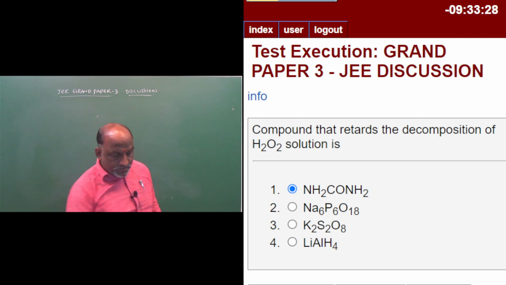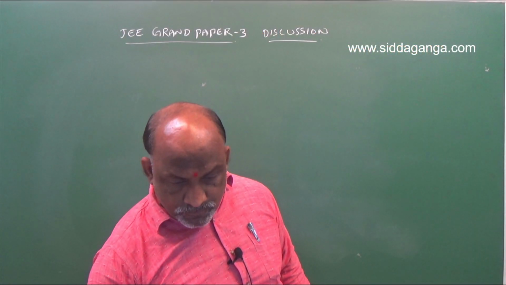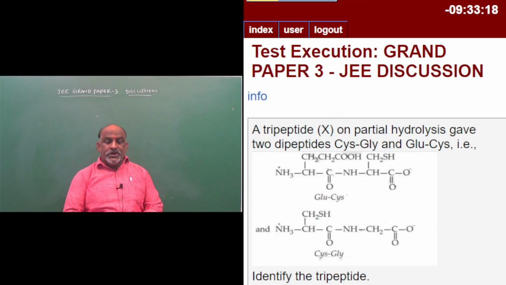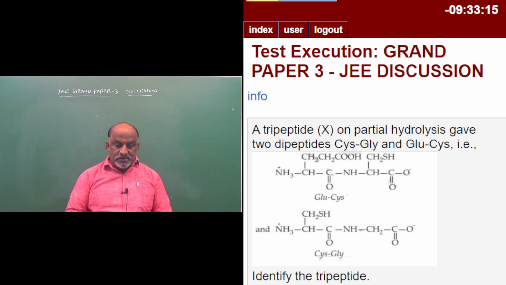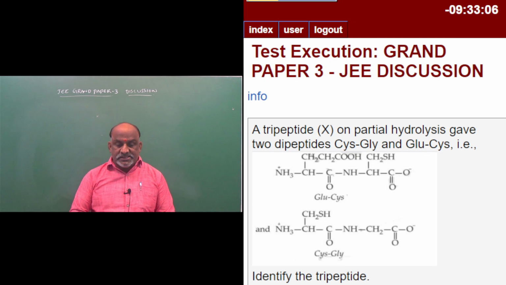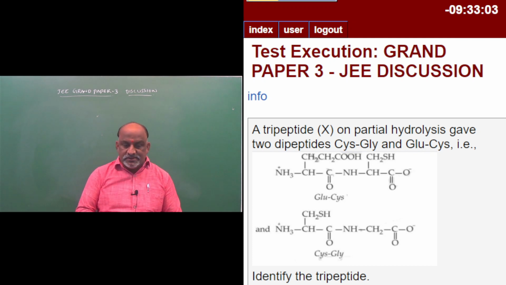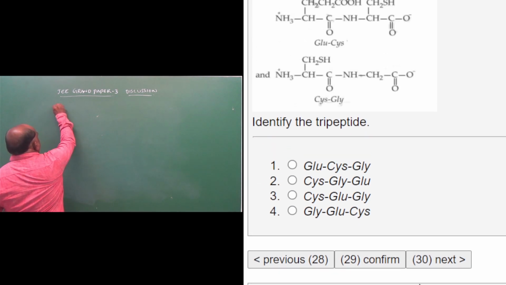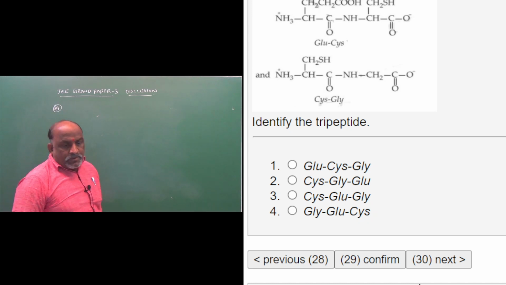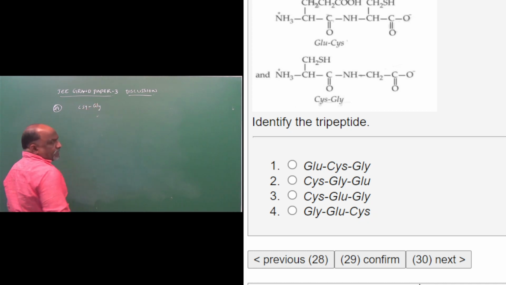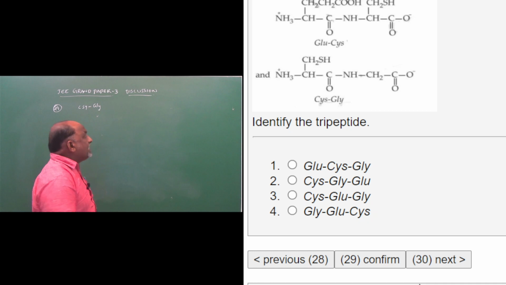And next, question number 29. A tripeptide X on partial hydrolysis gave two dipeptides: Cys cysteine-Gly glycine, and Glu glutamic acid-Cys cysteine.